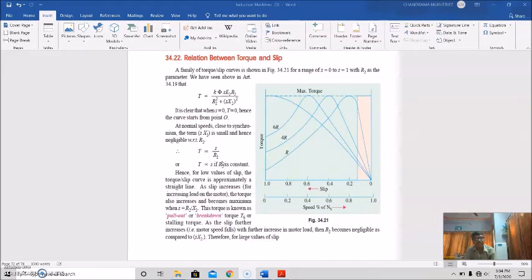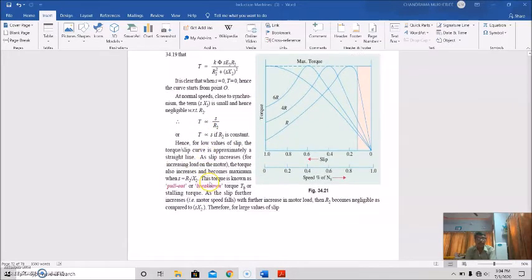As a result, S X2 is very small and negligible with respect to the rotor resistance R2. So torque is proportional to S by R2, and if R2 is constant, then torque is proportional to slip.